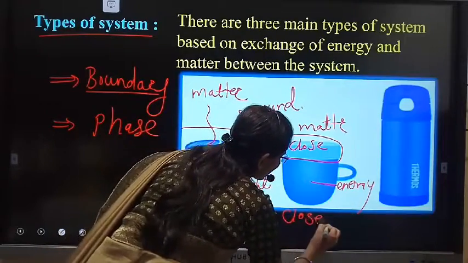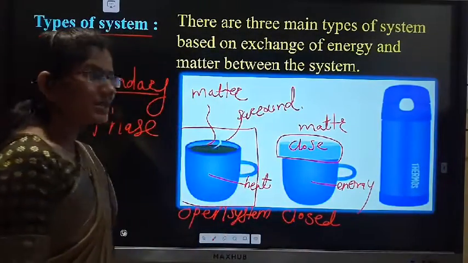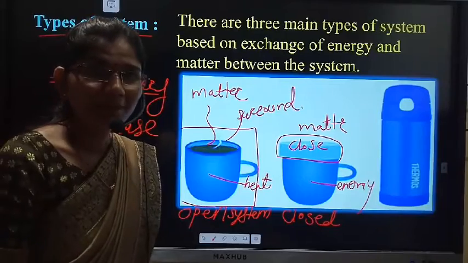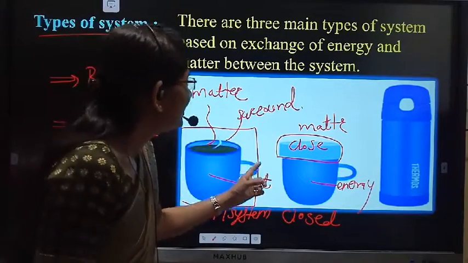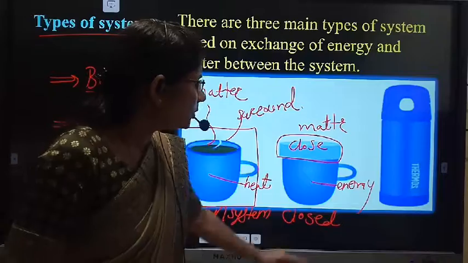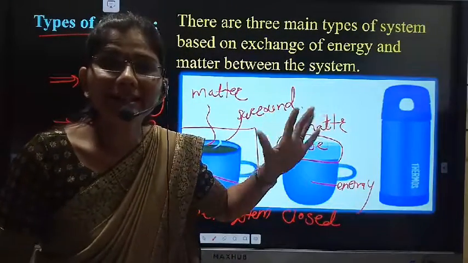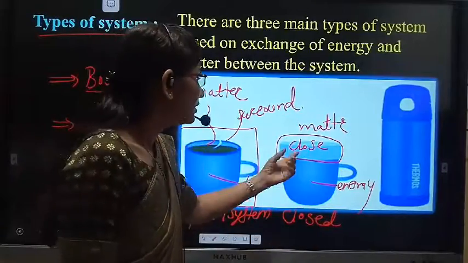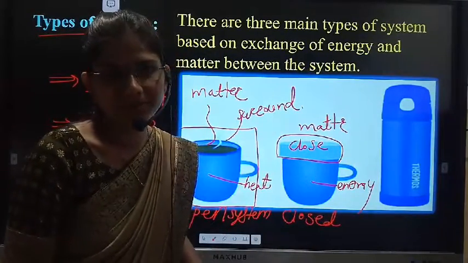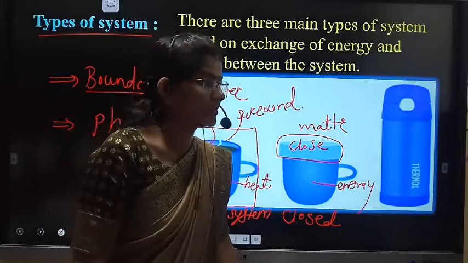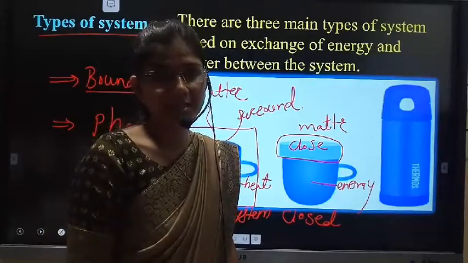A closed system can exchange only the energy with the surrounding but not the matter, because the cup is closed.